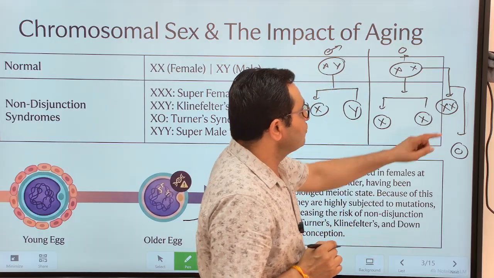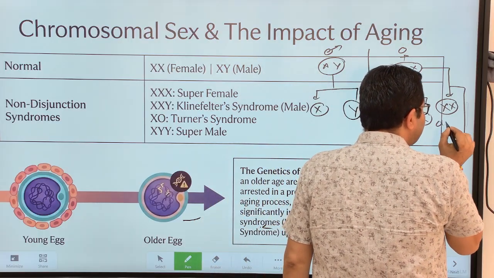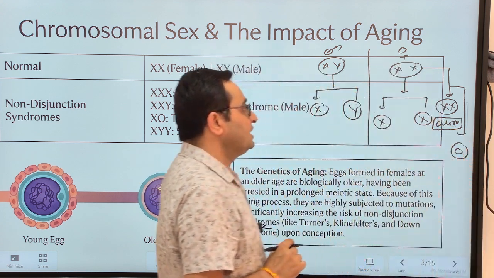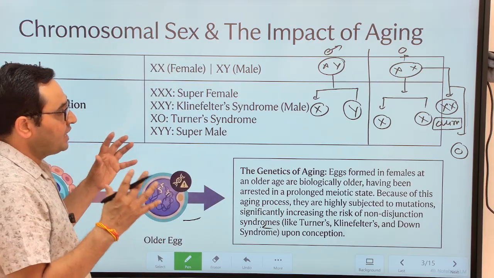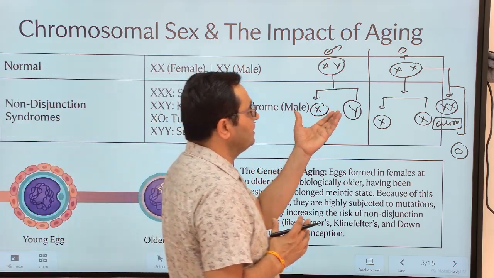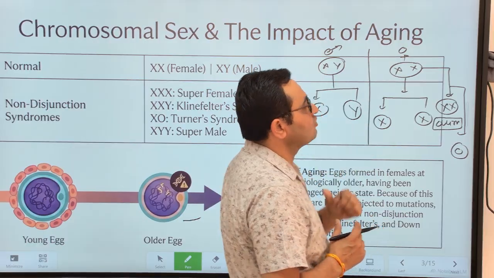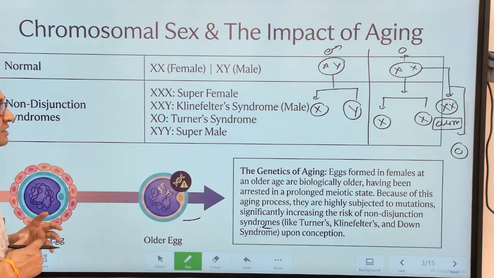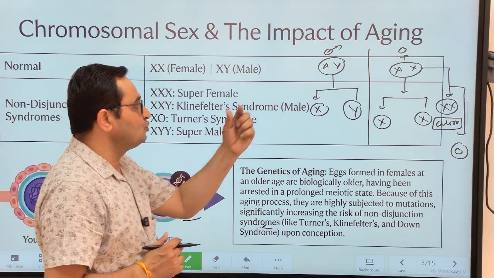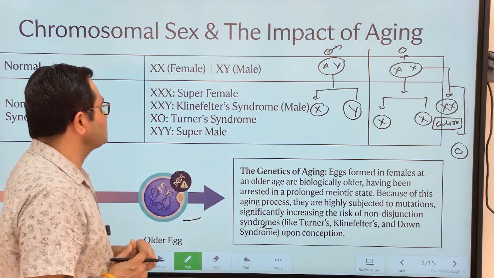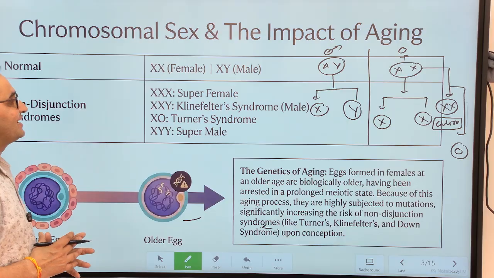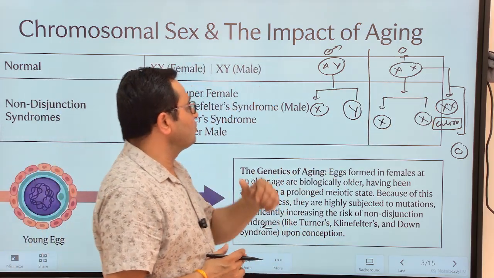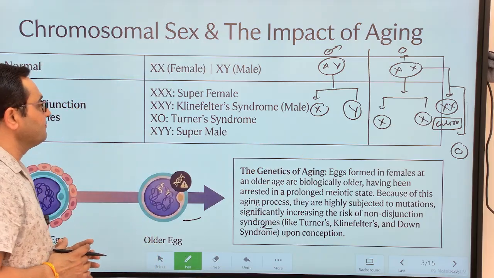That means this one, working as a functional ovum, will have both of the X chromosomes. And in this case, if it is going to fertilize with a sperm having either X or Y chromosome, then they will result in various types of chromosomal anomalies. Like if the ovum having 2X chromosomes fuses with the sperm having an X chromosome, it will result in the formation of super female XXX, or the ovum having 2X chromosomes fertilized with the Y chromosome sperm, then